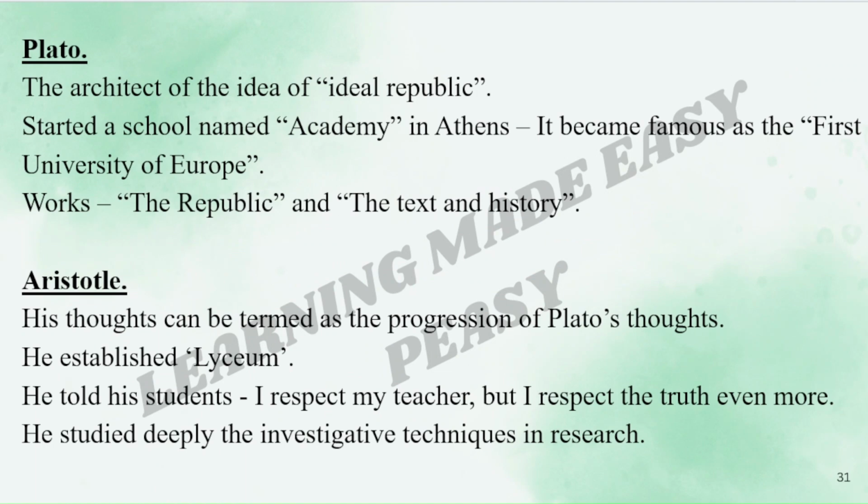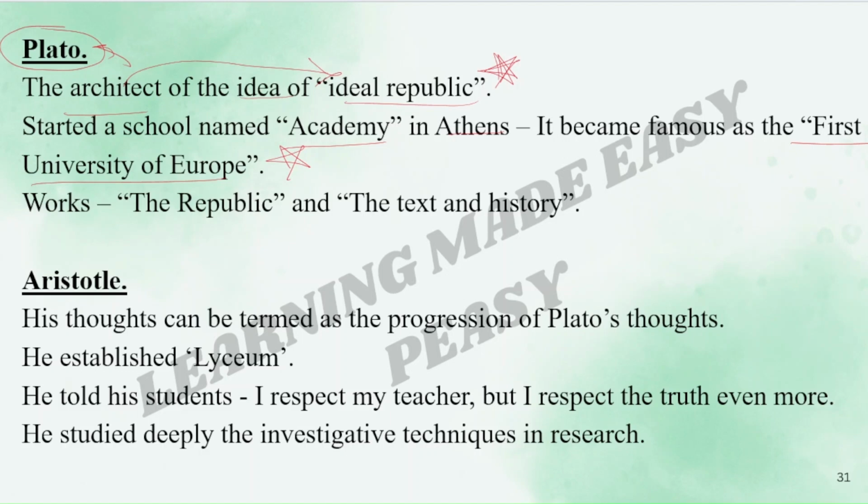The second important philosopher was Plato, the architect of the idea of ideal republic. Very, very important. Please remember this. Who was the architect of the idea of ideal republic? It was Plato. Started a school named Academy in Athens. It became famous as the first university of Europe. Again, very, very important.